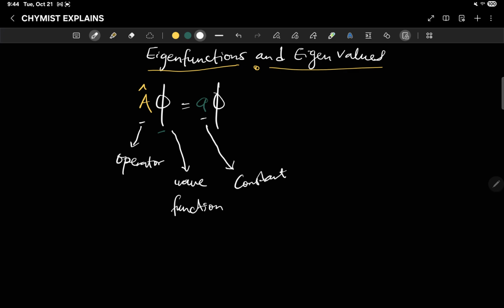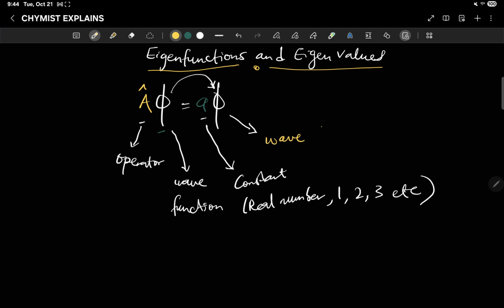A is a constant which can be a real number. It can be a real number like 1, 2, 3, etc. And then it gives back the same wave function. This kind of equation is known as an eigenvalue equation.